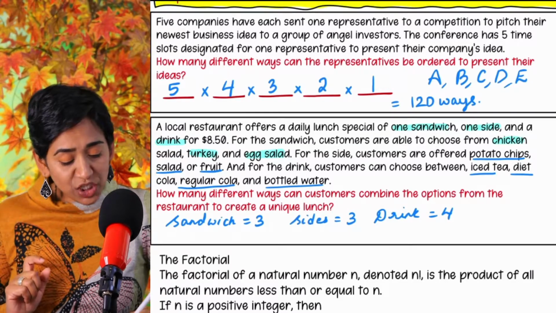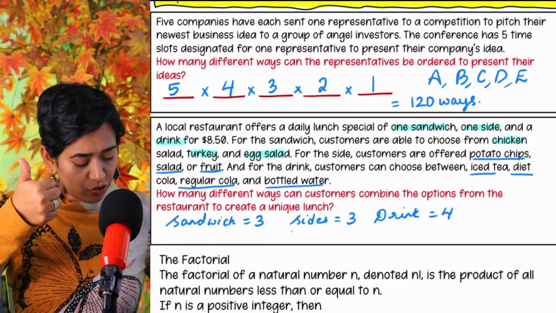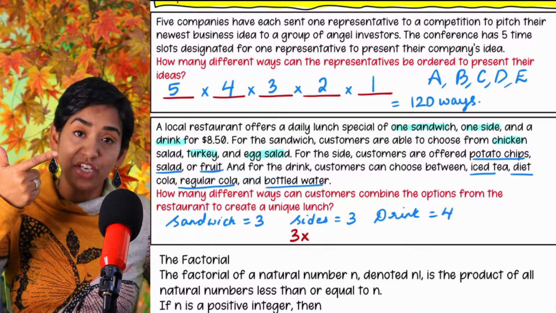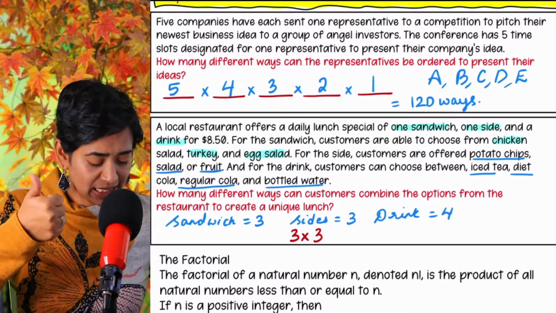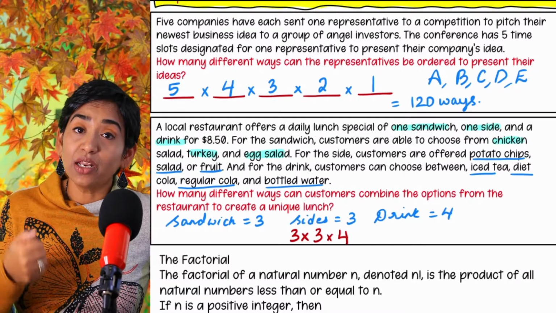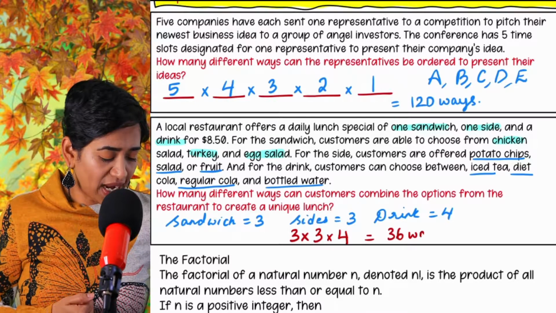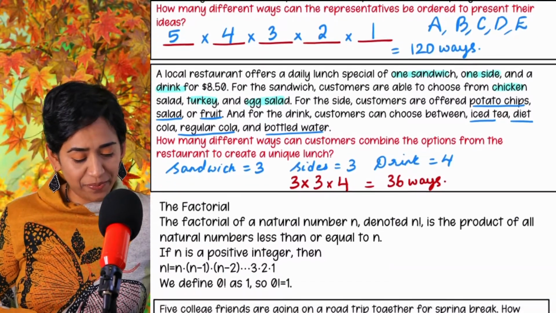So in this case, I can pick a sandwich in three ways, and "and" stands for multiplication, I can pick a side in 3 ways, and I can pick a drink in 4 ways. 3 times 3 is 9. 9 times 4 is 36 ways. Fair enough?